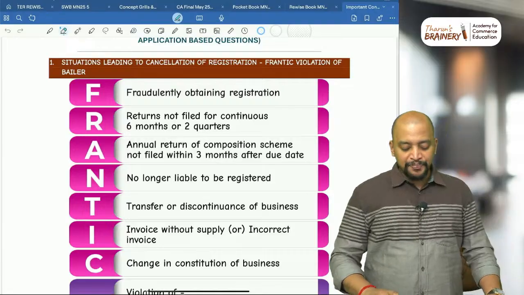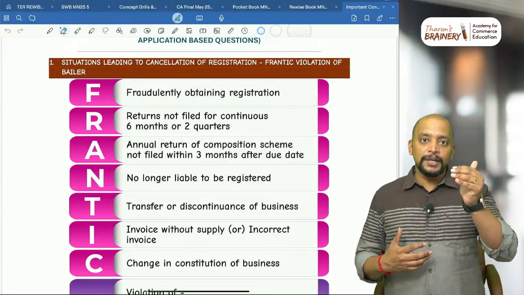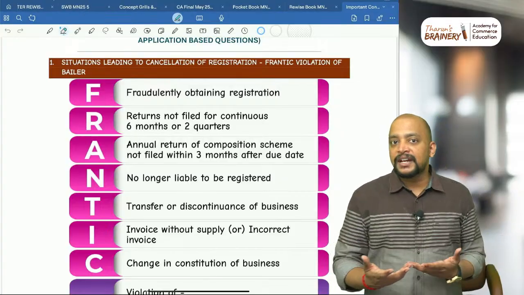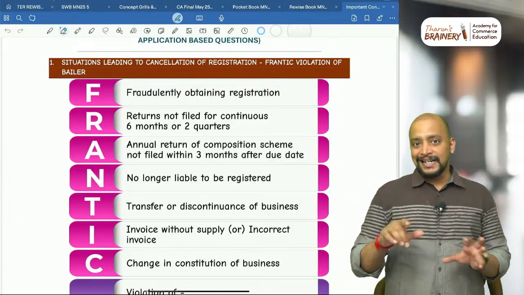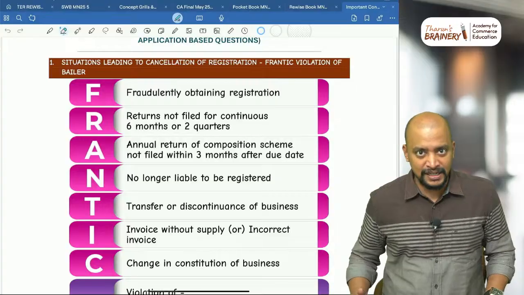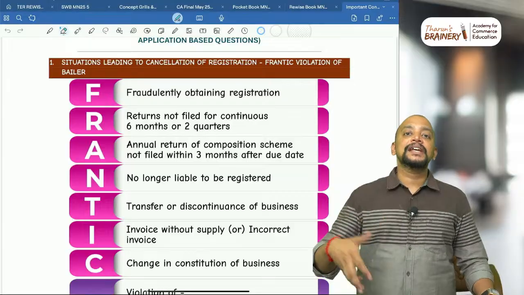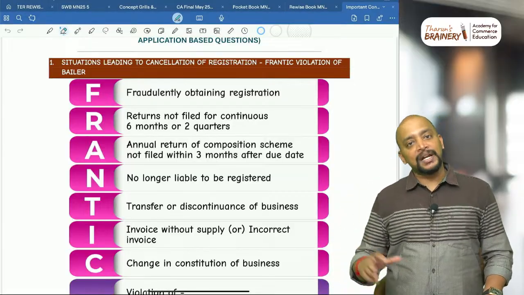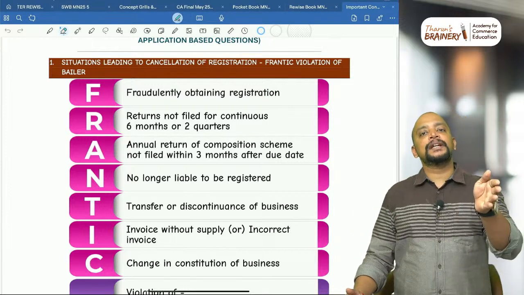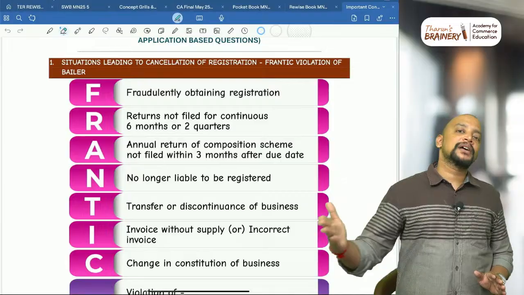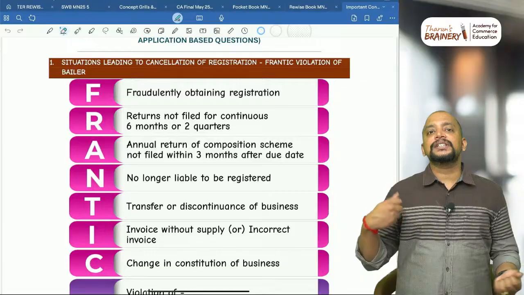Then N, no longer liable to be registered, which means their aggregate turnover has fallen below the threshold limit, or previously they were covered under compulsory registration, now they are not. Then T, transfer or discontinuance of business. I, for invoice without supply, that is giving an incorrect invoice, or invoice without supply, that is invoice default. And C, change in constitution of business, that is sole proprietorship becoming partnership or partnership becoming company, etc. So this is FRANTIC. These are the cases where the registration is liable to be cancelled.